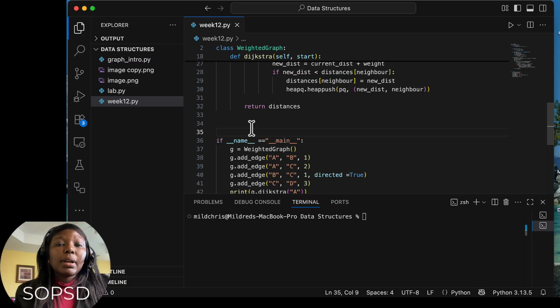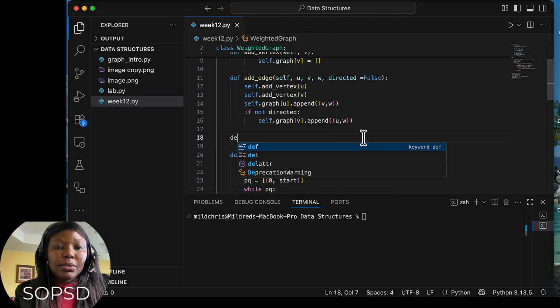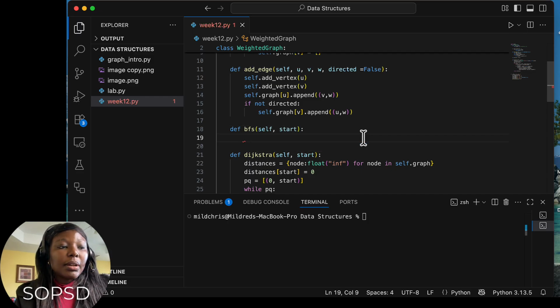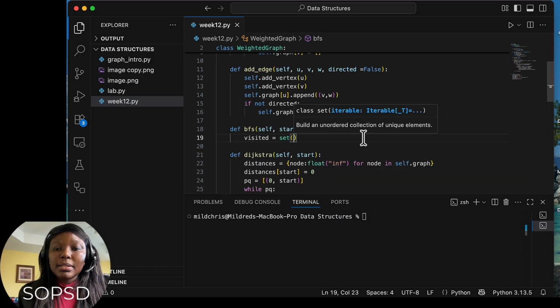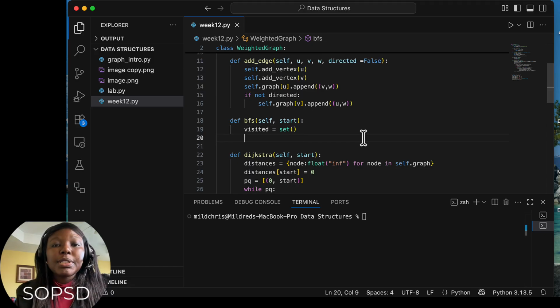So we are going to add two methods here. Let's say here we want to add a breadth first search. So let's say the breadth first search like this, and we want the self and start. So now we want to set the visited node like we did in last week's lesson. We want to have a unique item set, a unique list of all the nodes that have been visited, so we don't revisit a visited node and end up in a loop without ending. And we want to set the queue.